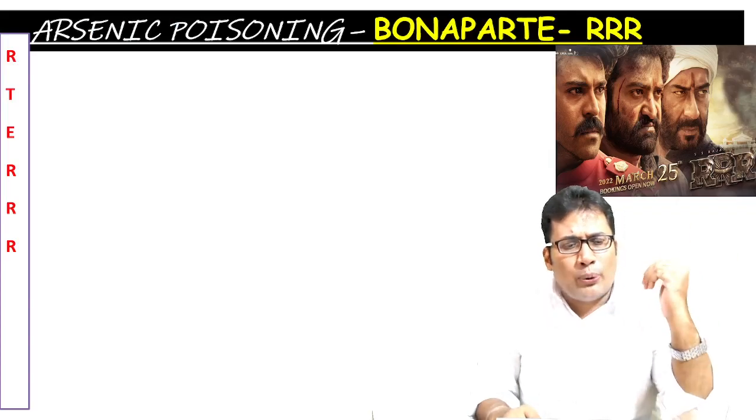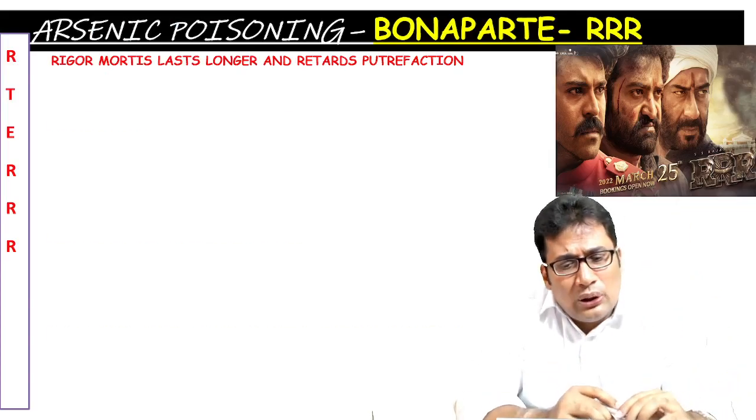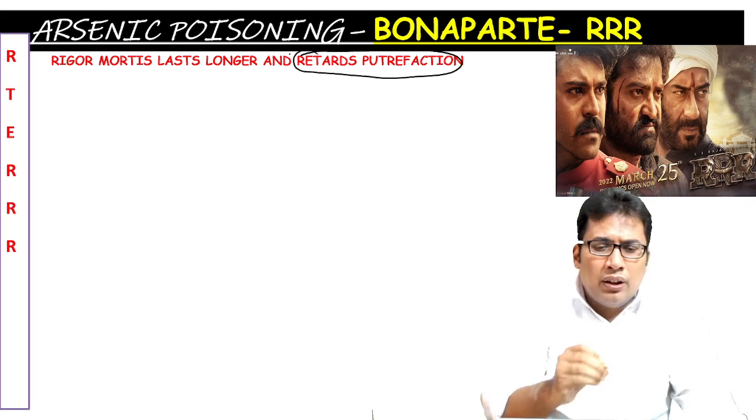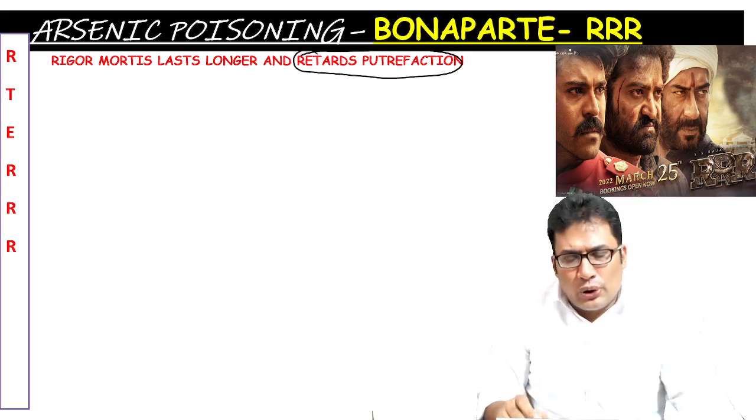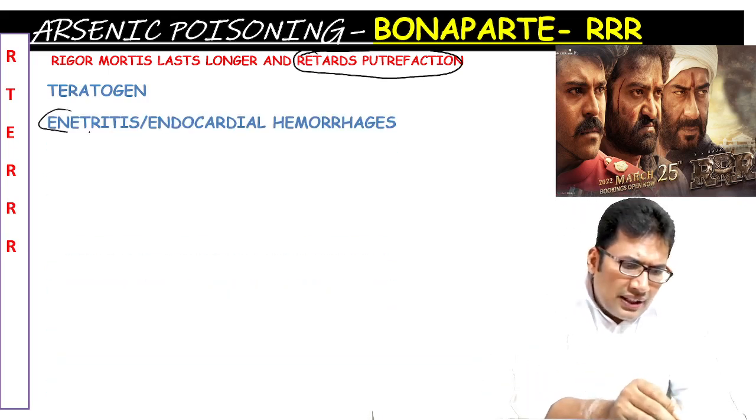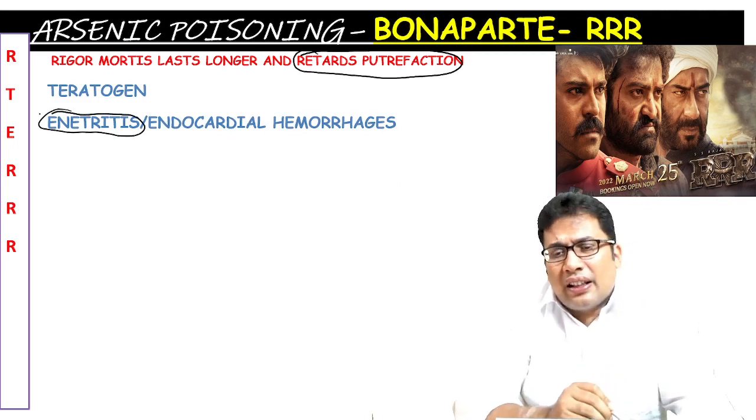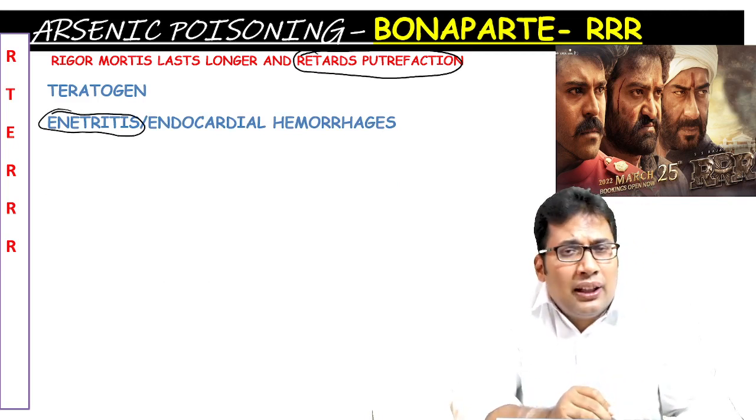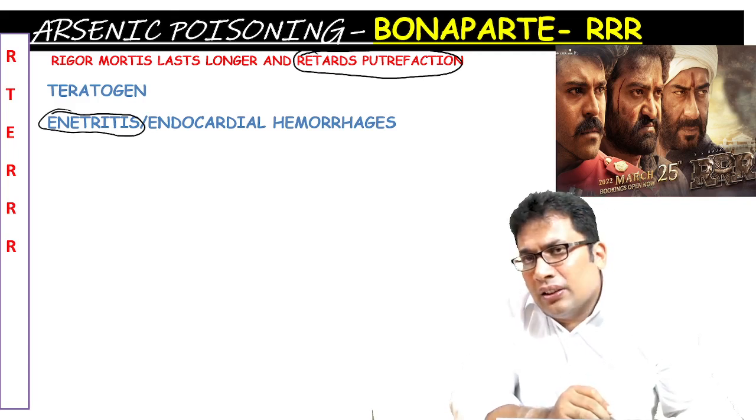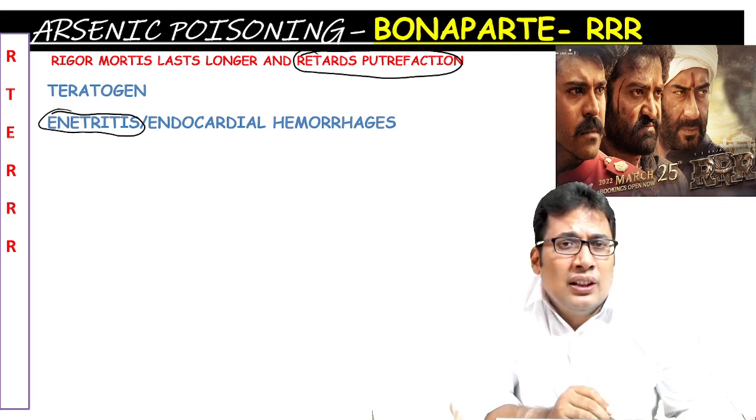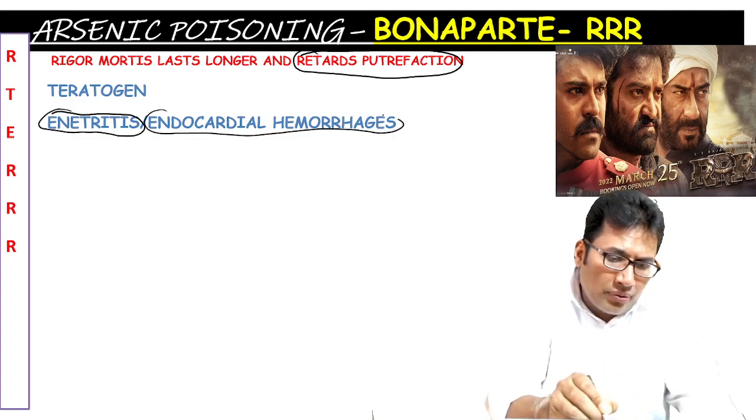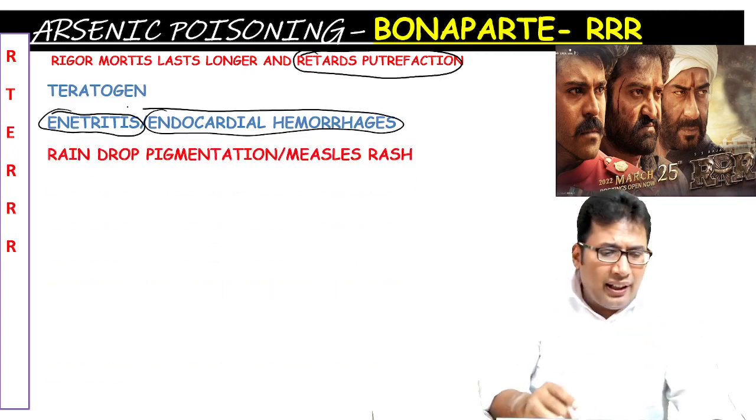So some more entrance points: rigor mortis lasts longer. It retards putrefaction. Arsenic retards putrefaction. That is also a repeat question. Teratogen. Enteritis. Arsenic causes enteritis. It causes rice watery stool. It resembles cholera. So for a cholera resembling poison, your answer should be arsenic. There can be a question about metal fume fever, which is caused by zinc and other metals. Endocardial hemorrhages.